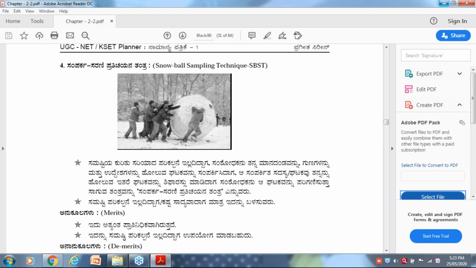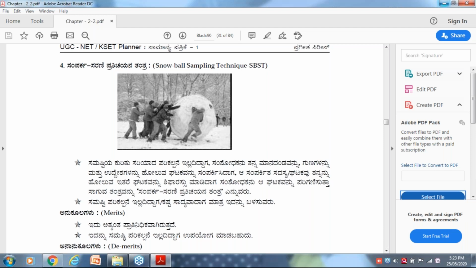I'm again asking him where such people are staying. I'm connecting with one person and he is going to connect me to another person, and that person is going to connect me to another person. That is called the chain system, a connecting chain. That is called snowball sampling technique.